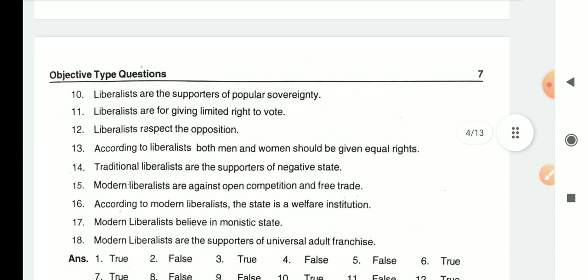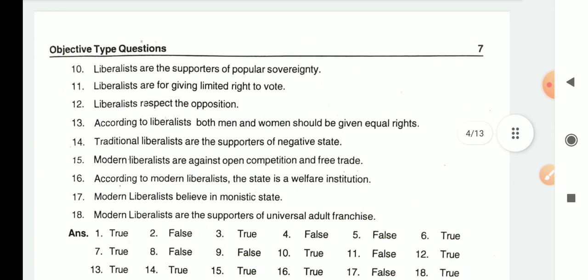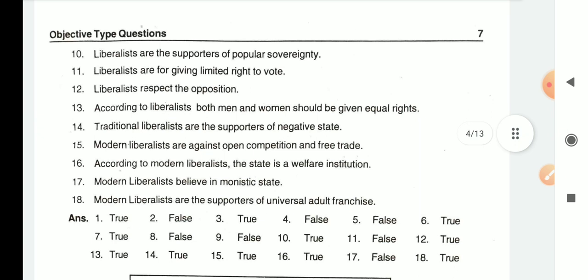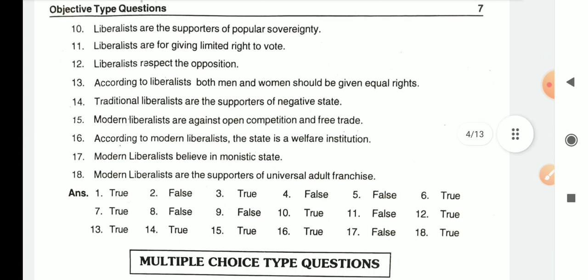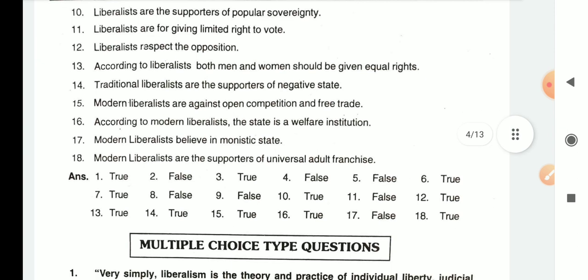The next question is liberalists are the supporter of popular sovereignty. That's true. They want the rule of the people. Liberalists are for giving limited right to vote. No, that's false. Liberalists want to give right to vote to all. Liberalists respect the opposition. Yes, that's true. According to liberalists, both men and women should be given equal rights, and that's true. They want equal power, equal rights to men and women both.